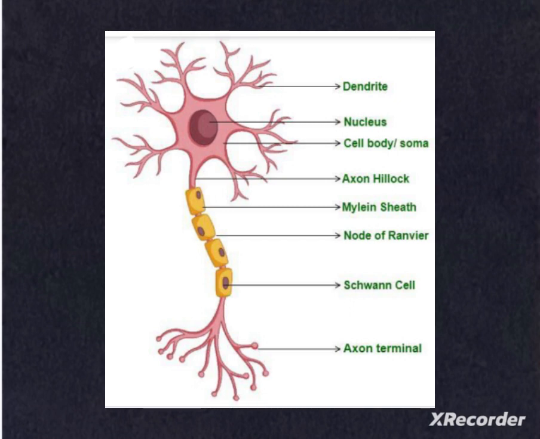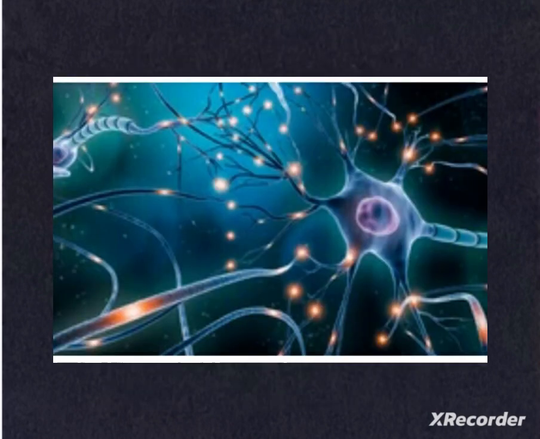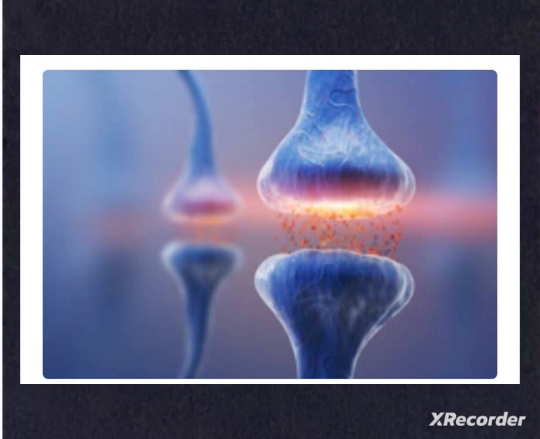Now let's have a look at how exactly the nerve cell works. As you already know, the information from our environment is detected by the specialized tips of some nerves located in our sense organs. Initially, the information acquired at the end of the dendritic tip of the nerve cell sets off a chemical reaction that creates an electrical impulse. Next, this impulse travels from the dendrite to the cell body and then along the axon to its end.